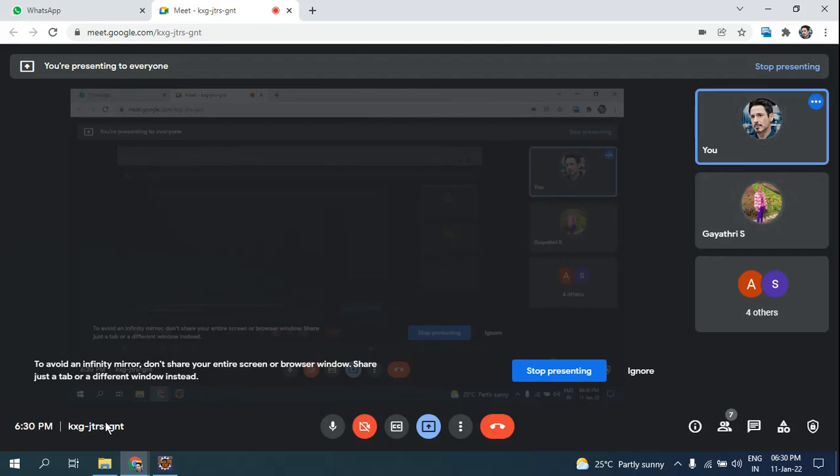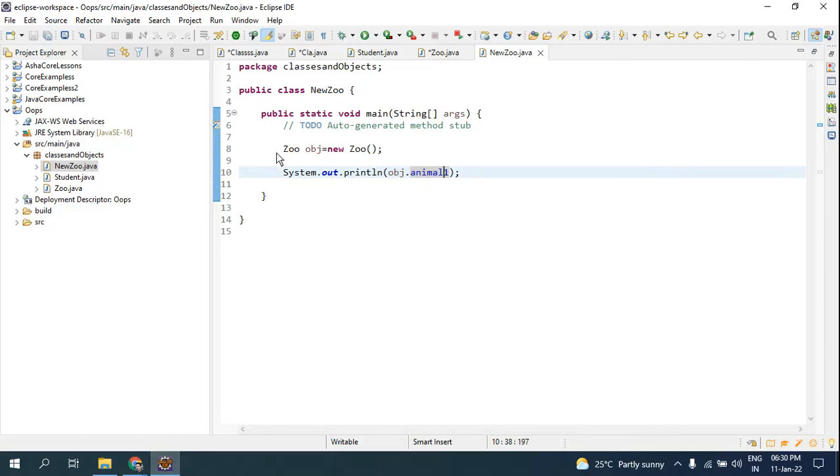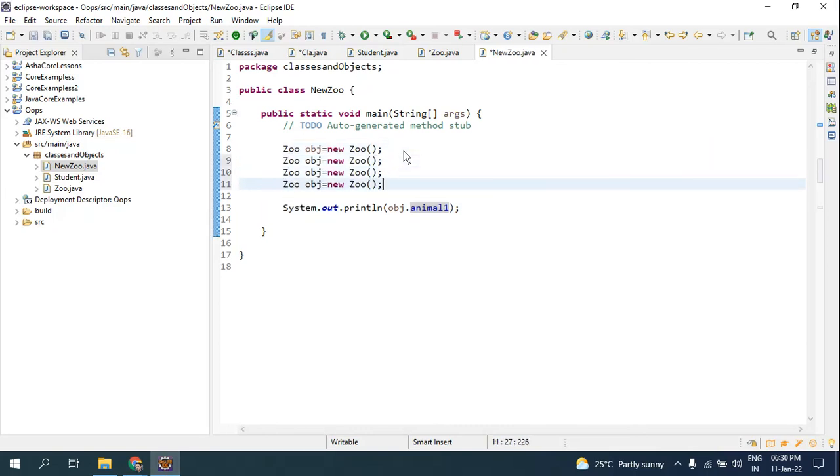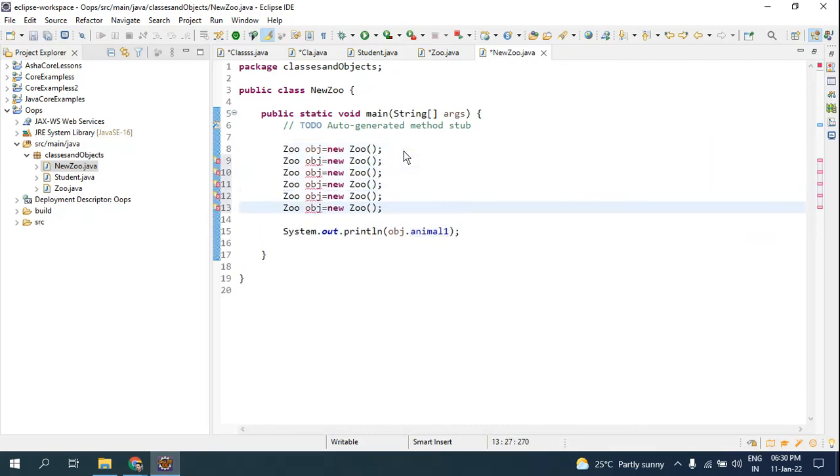Yes, sir. So here, look, in the same class you can create n number of objects. The only difference is that the name of the object should be different. If not, the Java compiler will give you an error. You can create n number of objects and you can access every attribute with each of the objects.